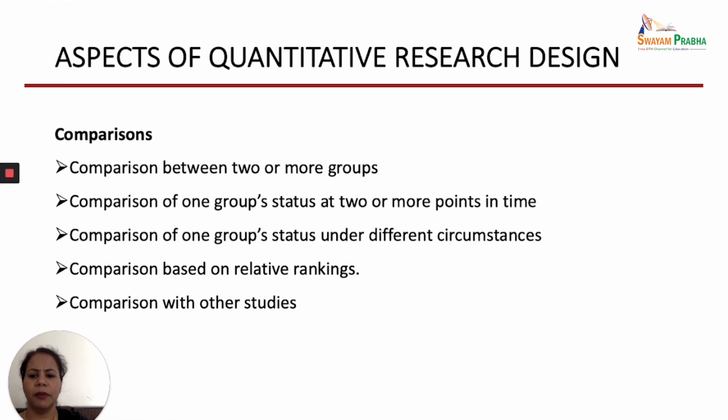Next type of comparison is comparison with other studies. So here maybe you are doing a study on blood pressure, and the previous studies have given some standard baseline for the blood pressure for diabetics or for hypertension. So you have some standard criterion value, and then you can compare your results with the criterion value which is already available to you through the previous studies. That is done through statistical procedures. So this is also a type of comparison. Whenever you are deciding about your research design, you have to see what type of comparison you are going to make.